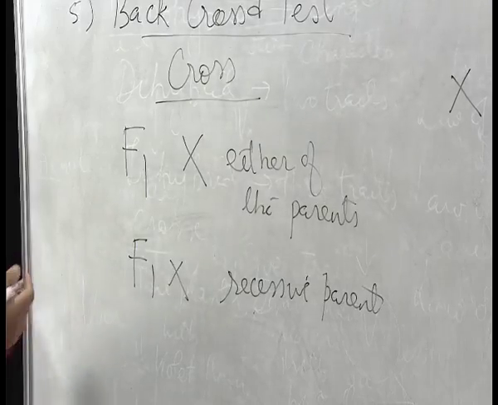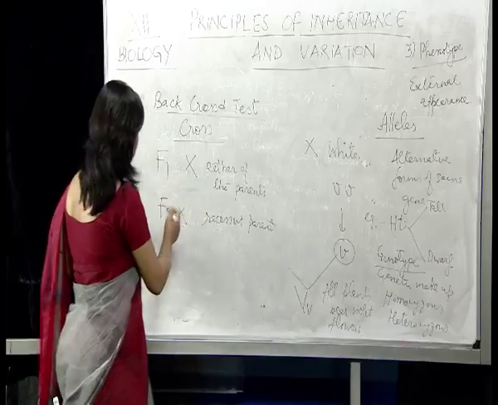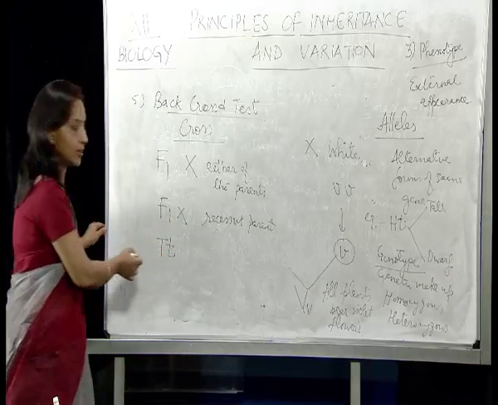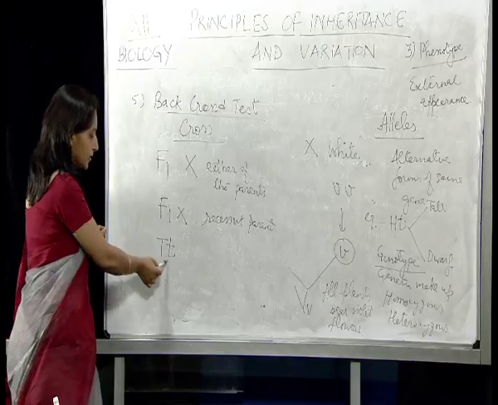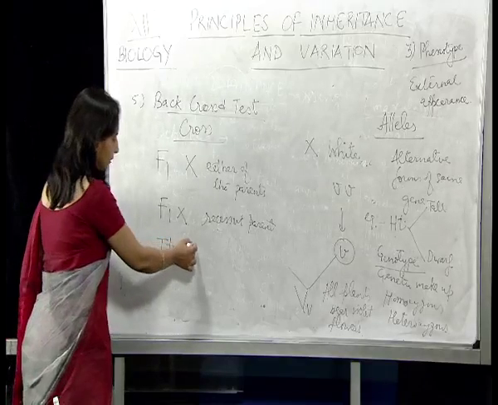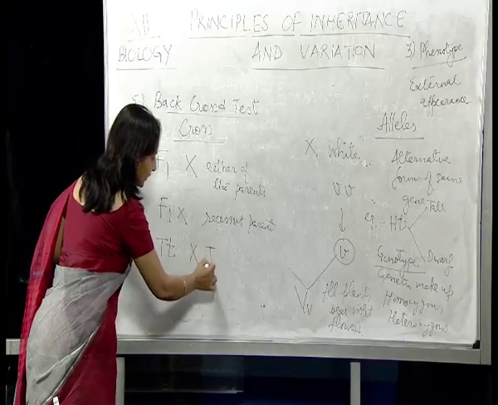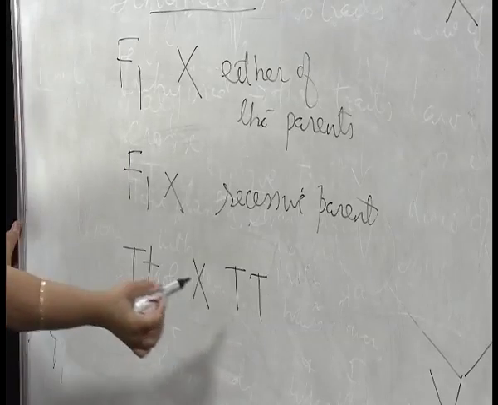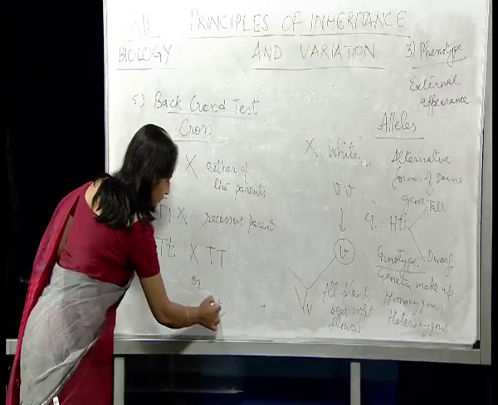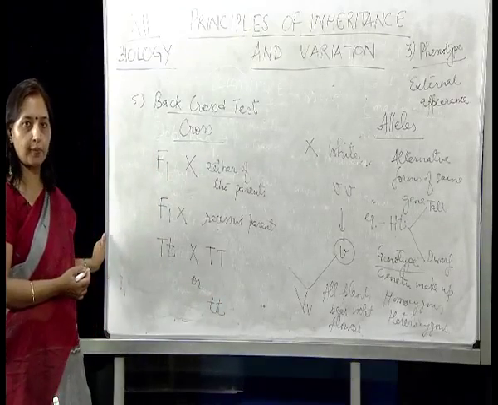We can understand this with the help of an example. We will take the height of the plant, wherein in the first experiment we showed that the F1 was heterozygous and it appeared to be tall. Either we can cross it with the dominating parent, that is capital T, or we can cross it with small t, that is the dwarf plant.